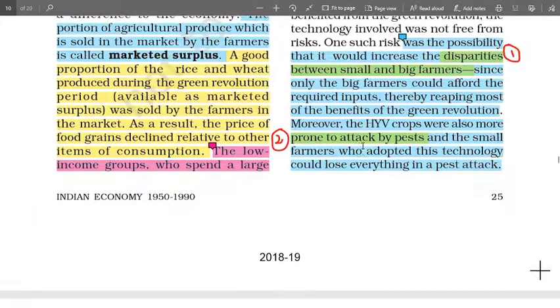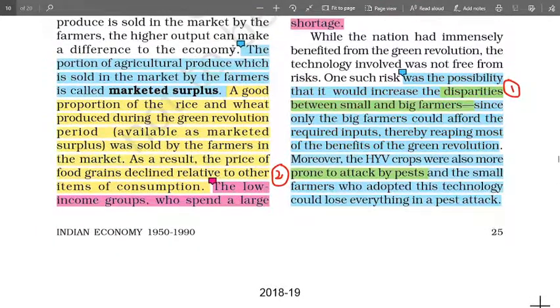Another part that we need to look at is the meaning of marketed surplus. What do you mean by marketed surplus? With the emergence of green revolution, there has been an increase in food grain production. So there is a portion of agricultural produce which is sold in the market by the farmers.